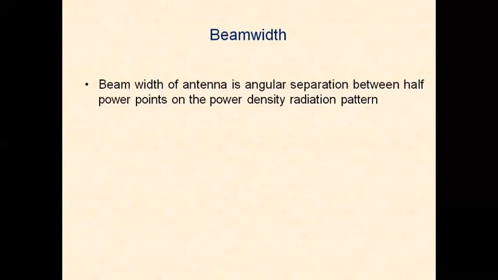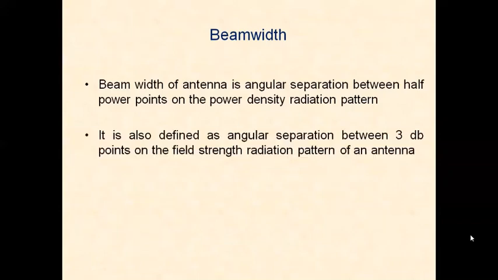It is the graphical representation of power density with respect to direction. Half power points are the points where the power is equal to maximum power divided by 2. Then we take the angular separation on that power density radiation pattern. That is called beam width between half power points.